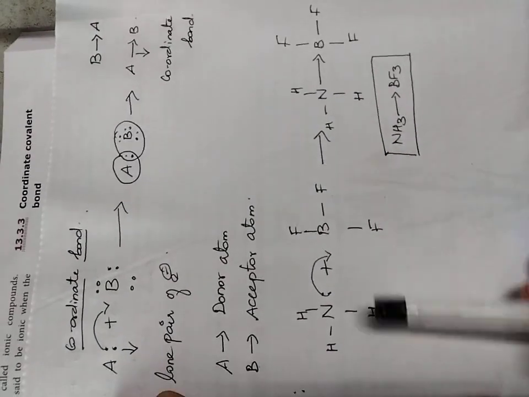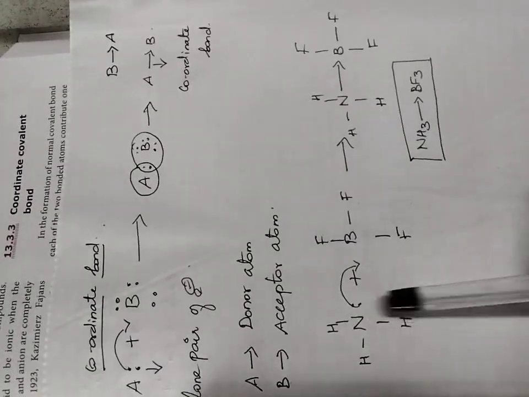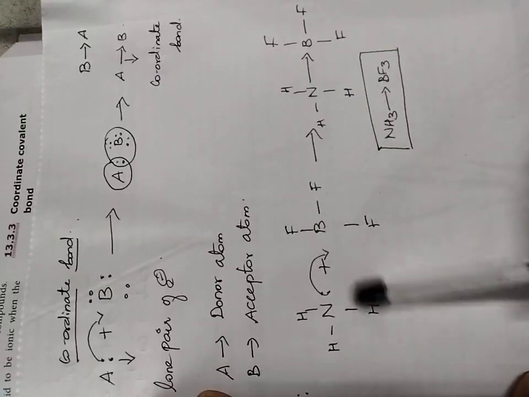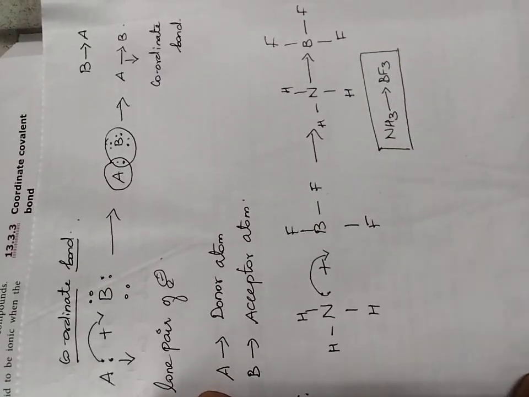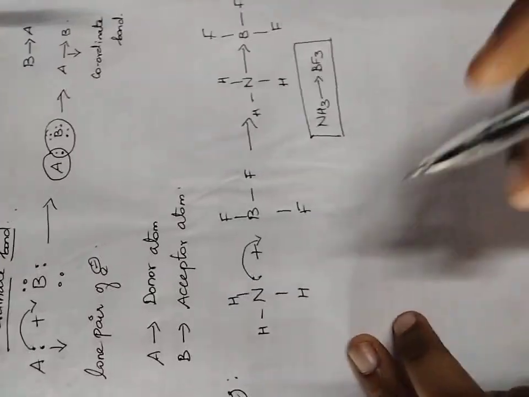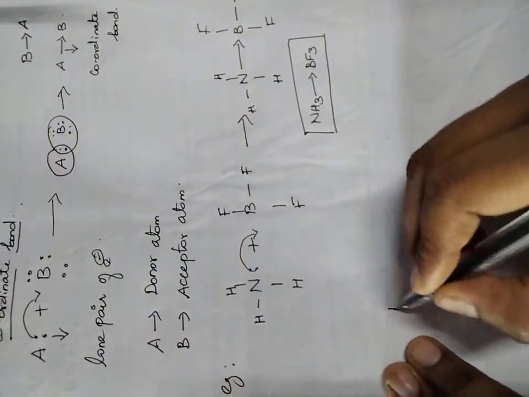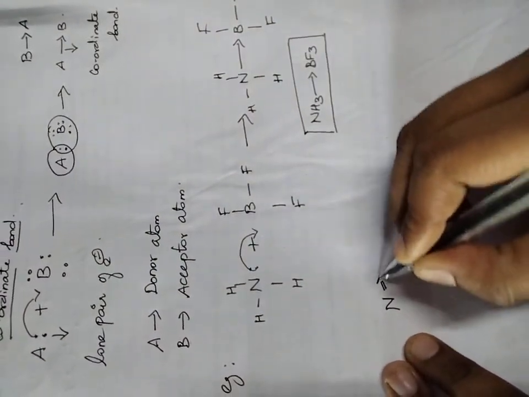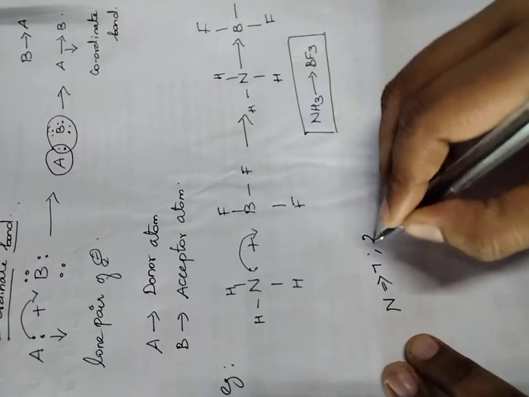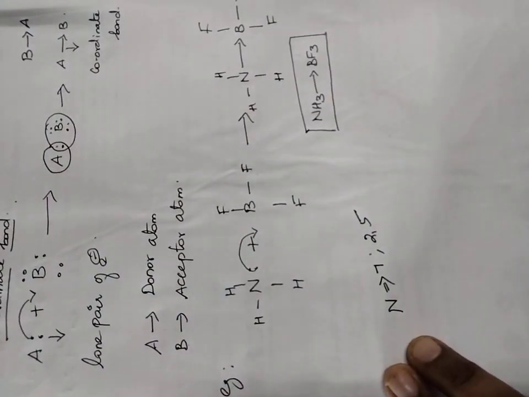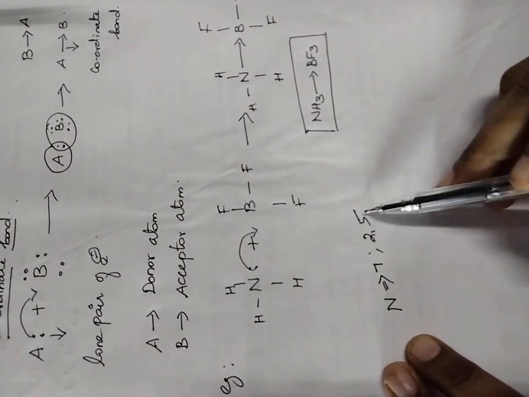So we are going to see one example illustration. In the place of A, I have taken ammonia. The formula of ammonia is NH3. If you take ammonia, what is the central atom? Nitrogen. The atomic number of nitrogen is 7. How do we write it? 2,5. That is how we distribute the electrons: 2,5.